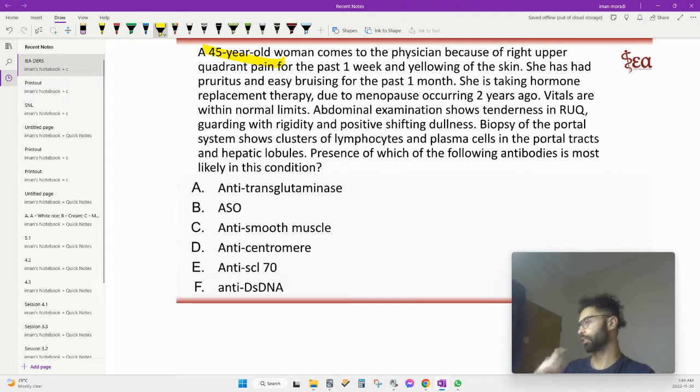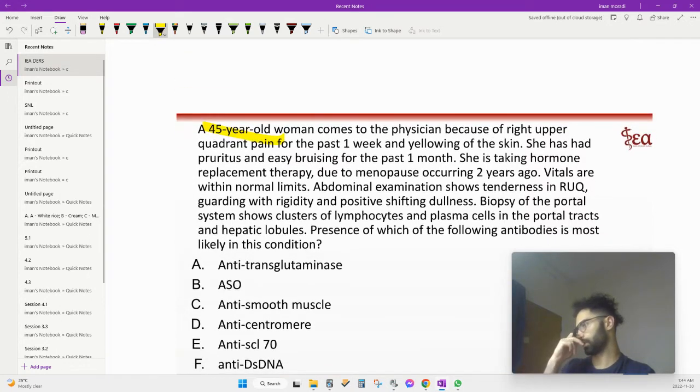See what this says. 70-year-old woman, pain in the right upper quadrant for the past week, yellowing of skin. It's itchy. Okay, it makes me think of bile can't get out, so it's getting out into the tissue. That's why you're getting the jaundice. That's why you're getting itchy.